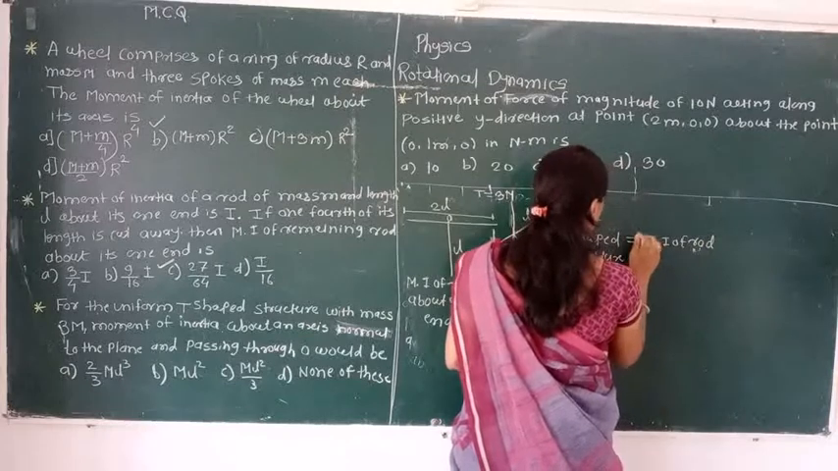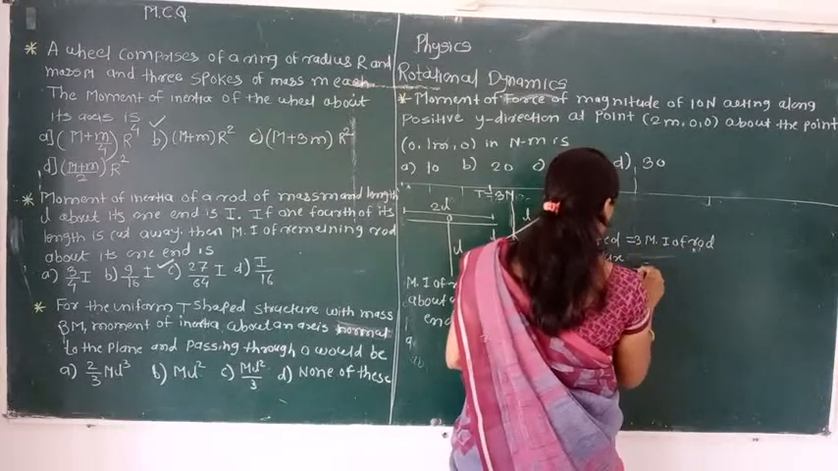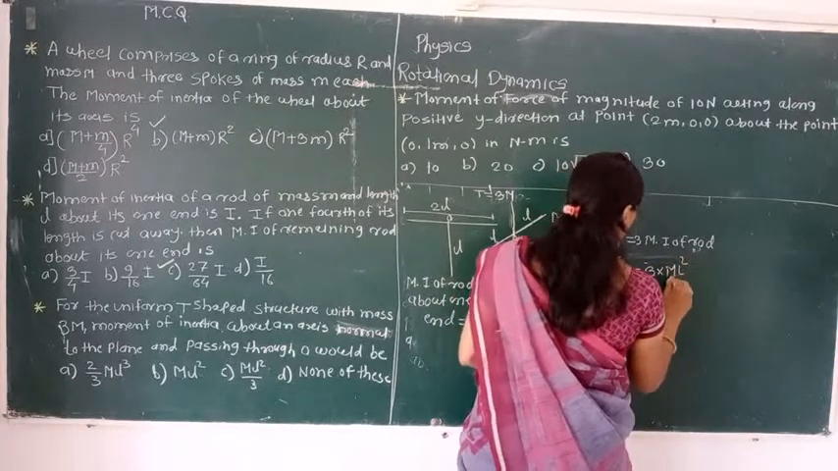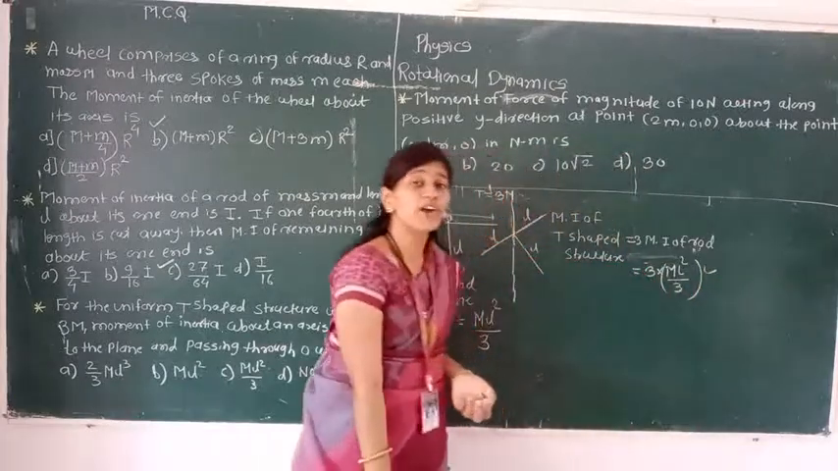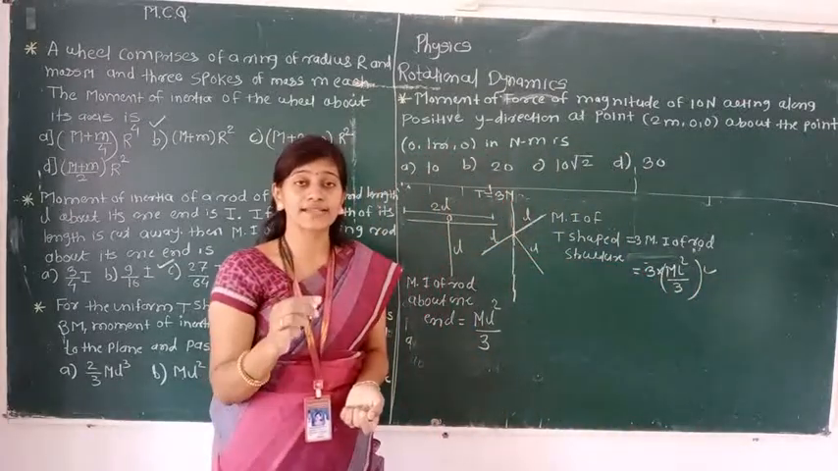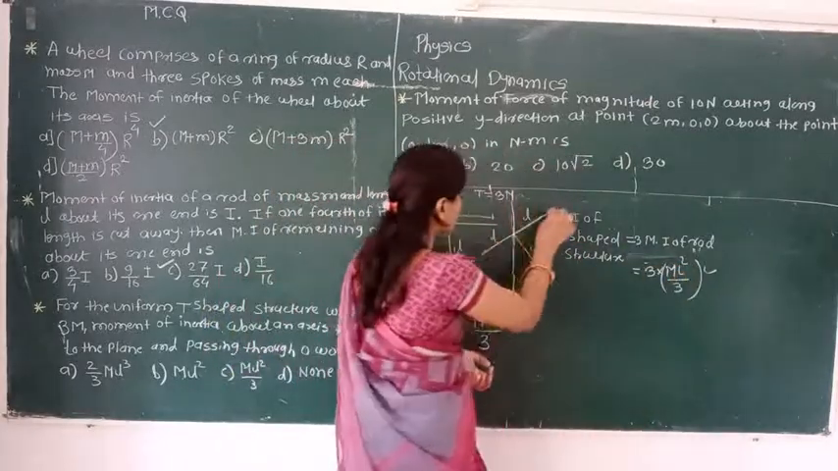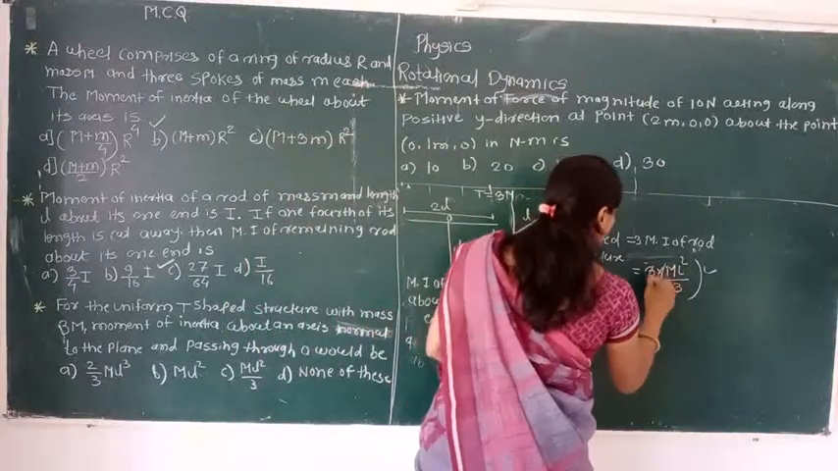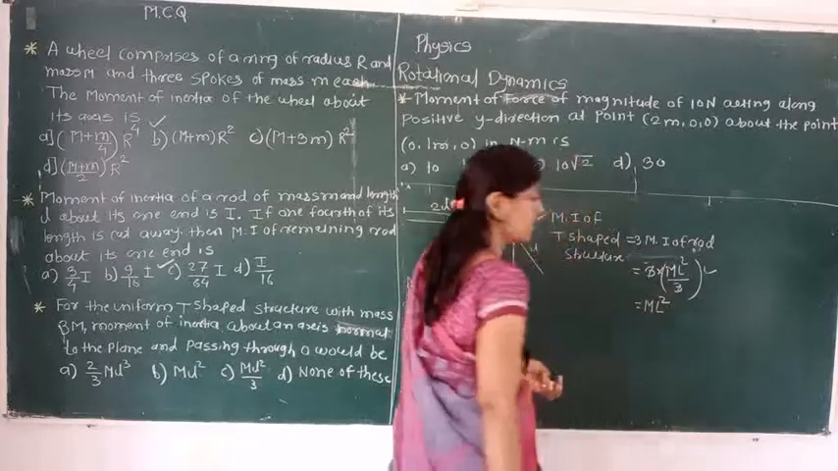Here, how many are there? 3 are there. So putting this value, it is equal to 3 into L square divided by 3. This is the formula for the moment of inertia of a rod about an axis passing through its one end. But in that, such 3 rods are with us, T-shaped is there. So in that we are getting 3 is going to cancel. Simple example is that ML square.